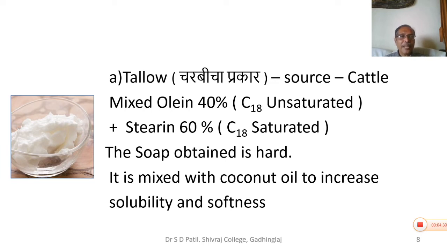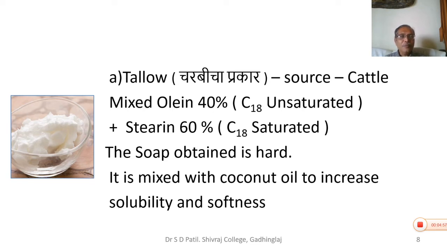First type is tallow. The source of tallow is cattle. It contains mixed triglyceride, containing olein 40%, which is a C18 unsaturated component, and stearin, which is 60% saturated component containing 18 carbons. The soap obtained from tallow is hard soap.